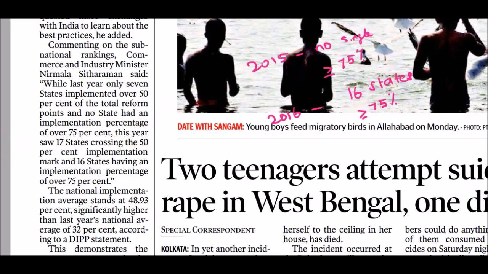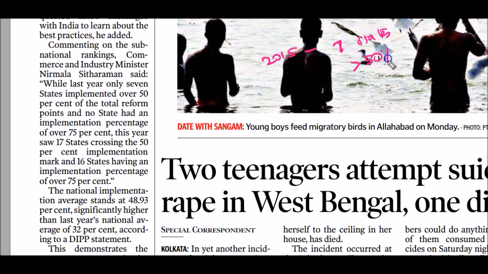In 2015, only 7 states reached an implementation percentage of 50% and above.